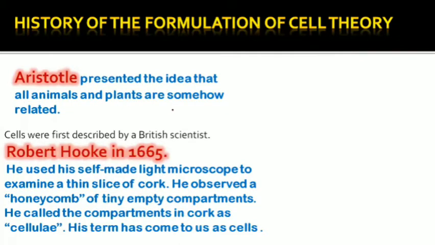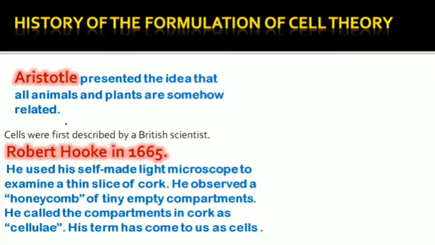If we talk about the history of the formulation of cell theory, a very, very important topic indeed, like how the cells were discovered, that is very old observations. In the history of biology, ancient Greeks were the first to organize the data of the natural world, like organisms, plants, animals, insects, birds, etc., and they collected some observations from there. Aristotle gave the idea that all animals and plants are somehow related. Like all are having cells, they are having life processes, breathing, growing, etc.